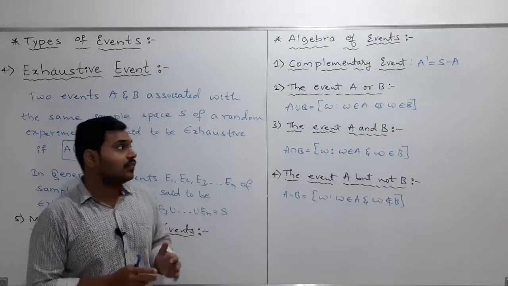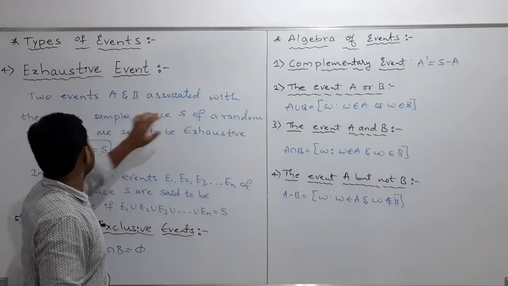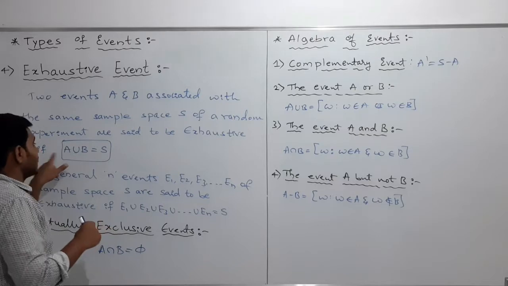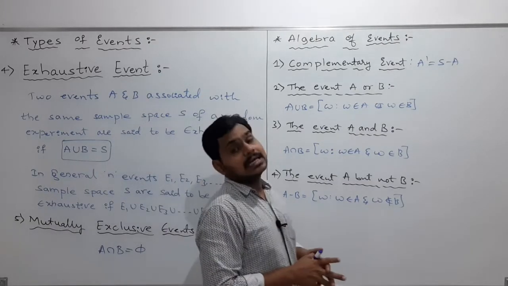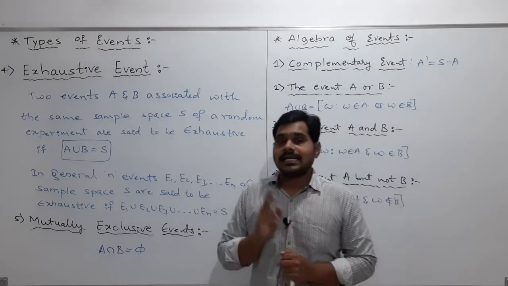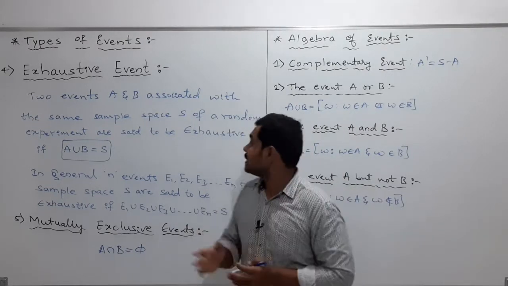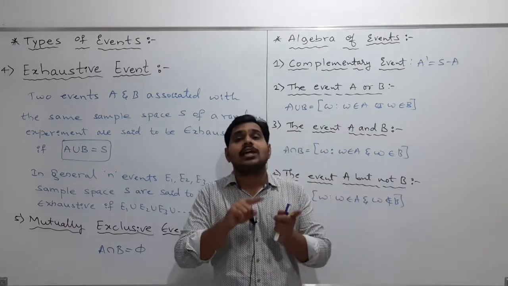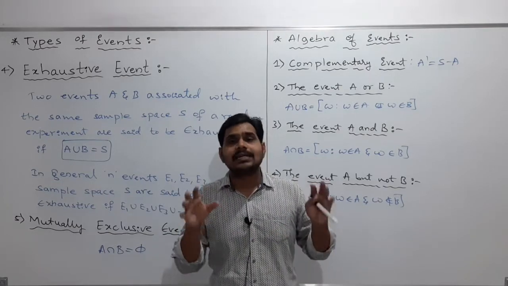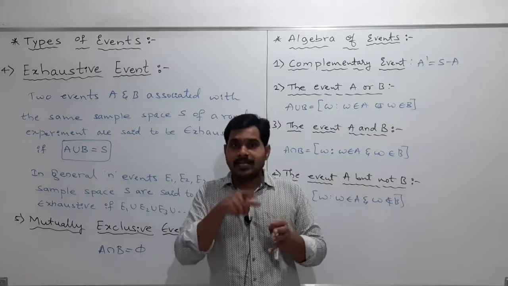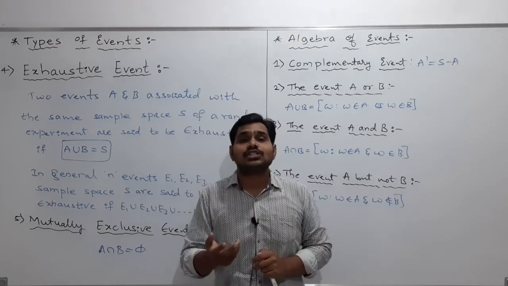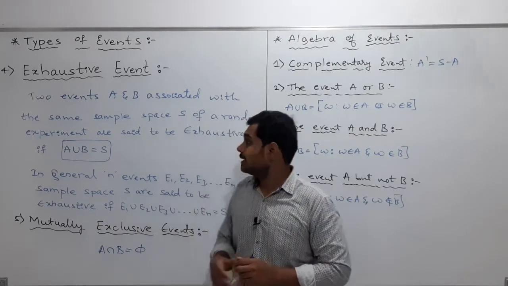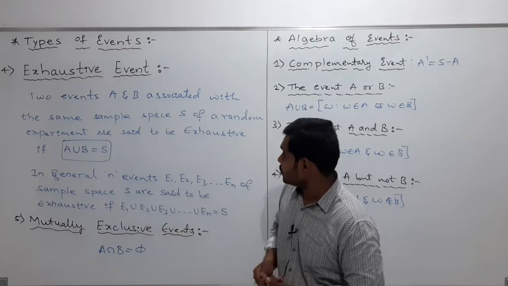Two events A and B associated with the same sample space S of a random experiment are said to be exhaustive if A union B is equal to S. It means if you take the union of the events A and B, that union should be equal to the sample space S. Then we call these two events exhaustive.